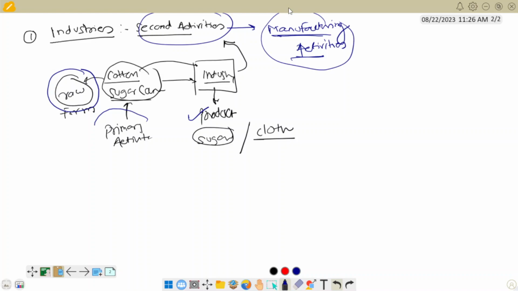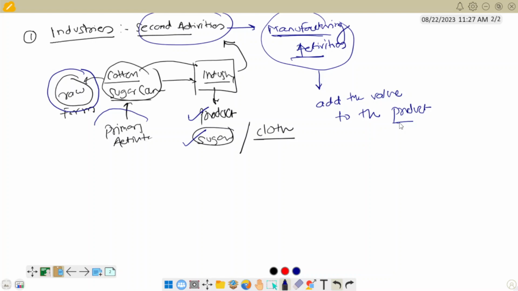I also explained how this is called secondary activities. Now, manufacturing activities add value to the product. If you want sugar, you cannot eat the sugar cane as it is. You have to do some pre-processing, and only then will you get the sugar. So definitely it adds value to the product.